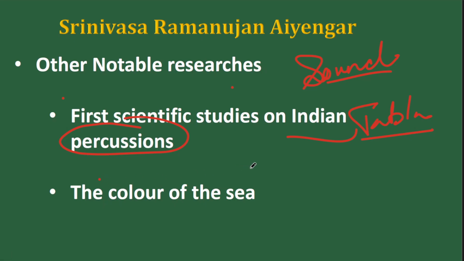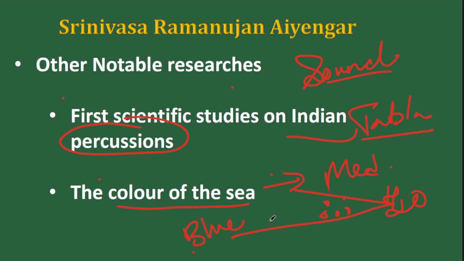Now this is another paper that Raman has written, The Color of the Sea. Now this is where it all started. After this only he came up with Raman scattering. So when he was traveling, he observed the color of the Mediterranean Sea. And he came up with the finding that water is made up of molecules, right? H2O. The molecules of water scatter light. And because of the scattering of light by the molecules of water, the blue color is created. It was developed by his followers after that, his students.